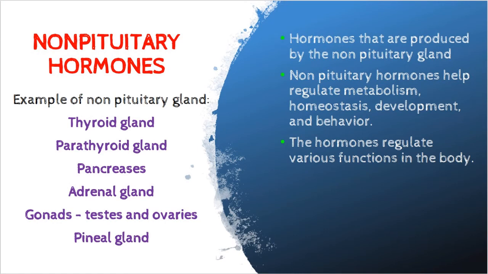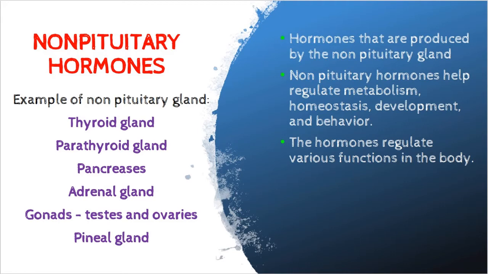Non-pituitary hormones. Non-pituitary hormones are a group of hormones that are produced by non-pituitary glands. For example, the thyroid gland, parathyroid gland, pancreas, adrenal cortex, gonads, which include testes and ovaries, and pineal gland. And normally, non-pituitary hormones are well known as regulators for various functions in the body, such as metabolism, homeostasis, development, and